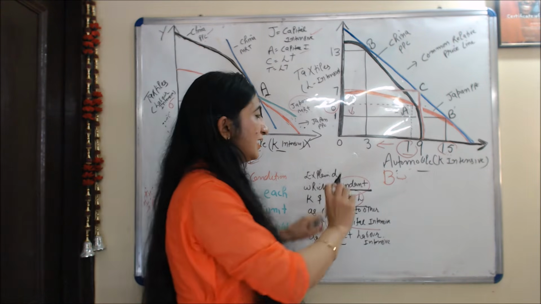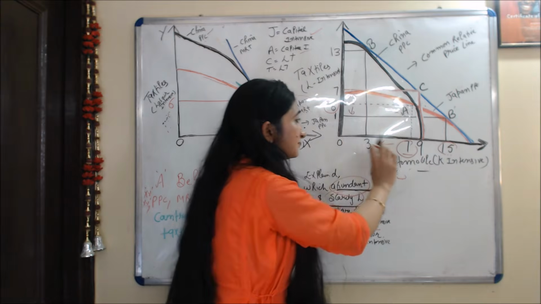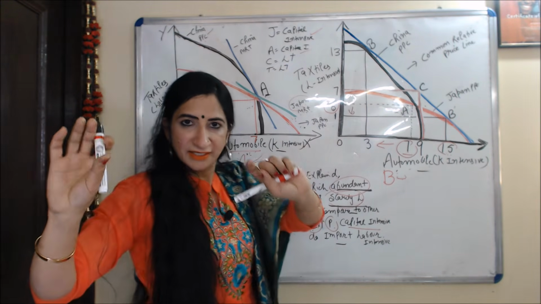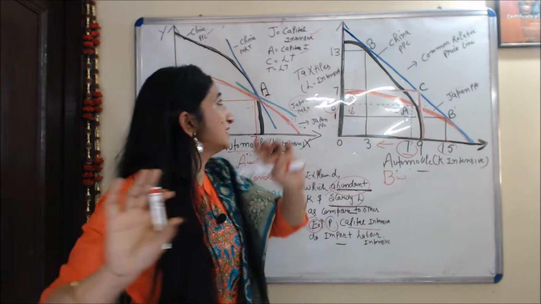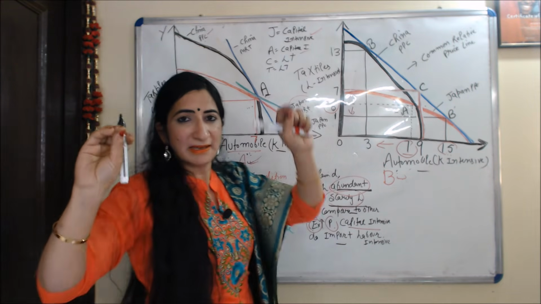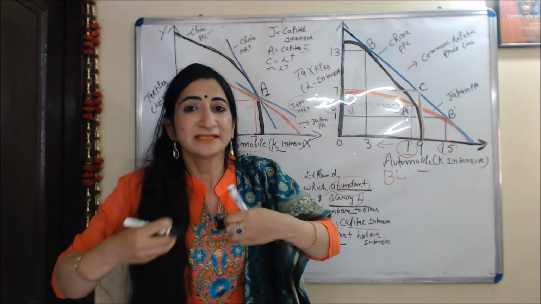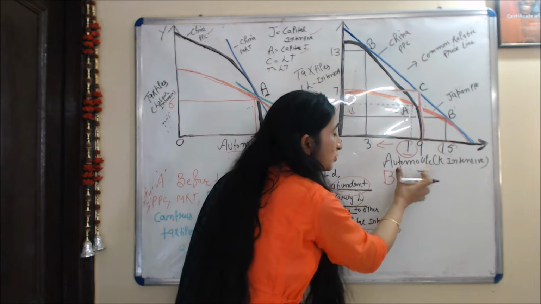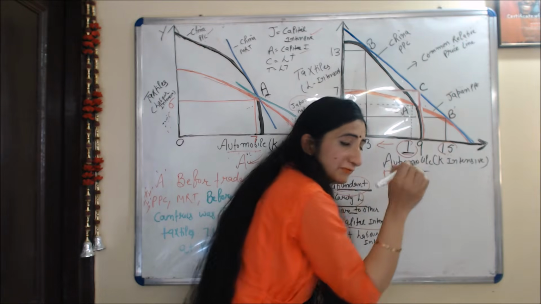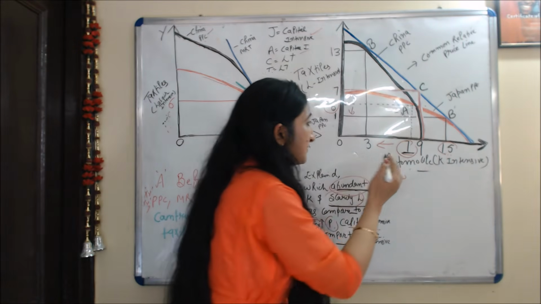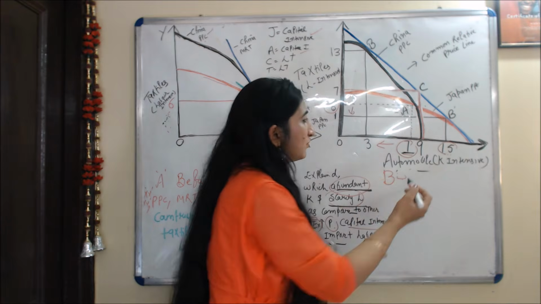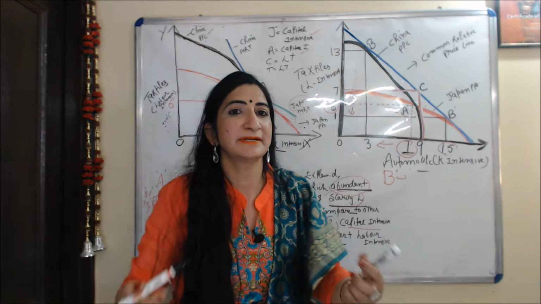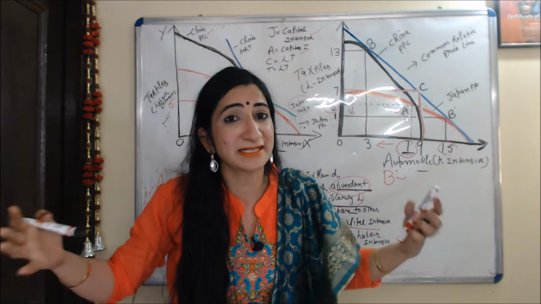That's why after trade, Japan is a capital intensive country and automobile is a capital intensive good. After trade Japan increased the production of automobile from 7 units to 15 units because automobile is a capital intensive good and Japan is a capital intensive country.